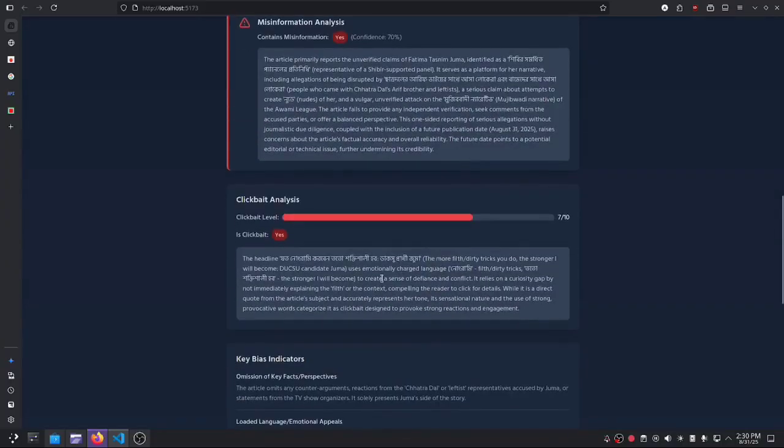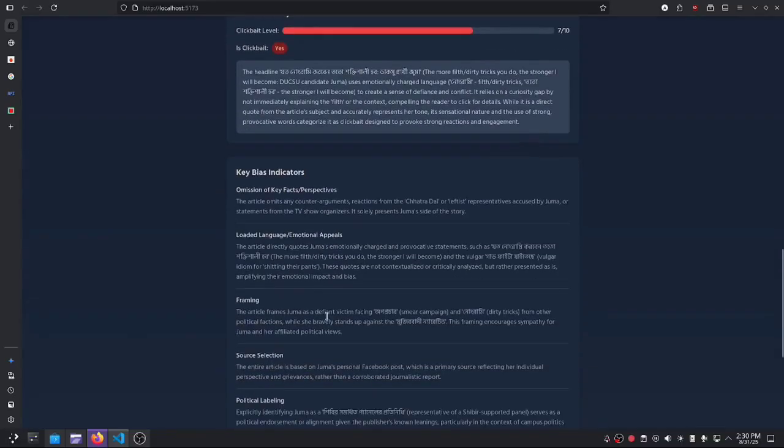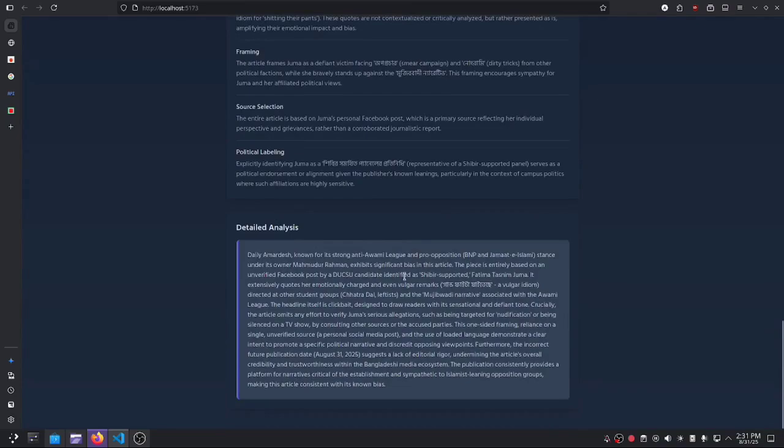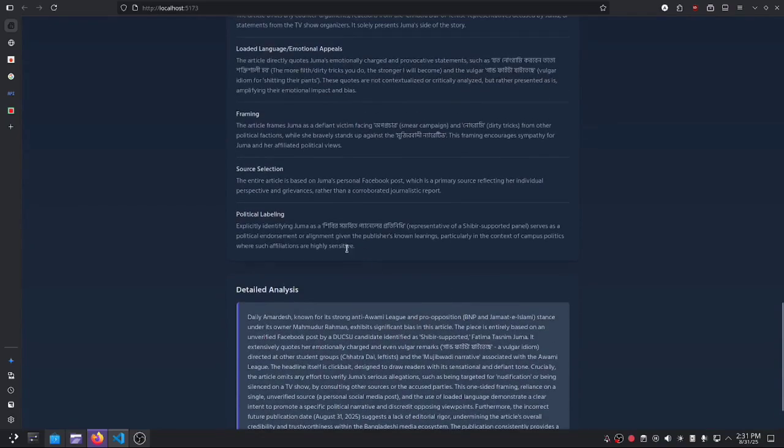We can also see the misinformation analysis part, the clickbait part, which is very high, and the key bias indicators such as framing. We can see all that, and we can also see the detailed analysis part.